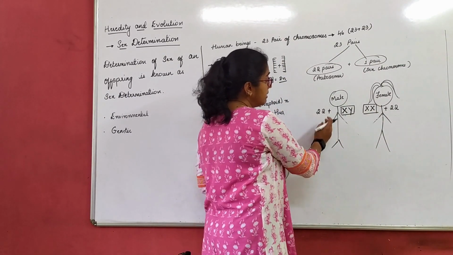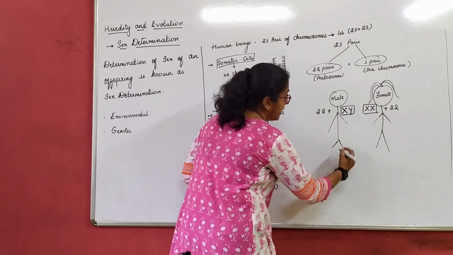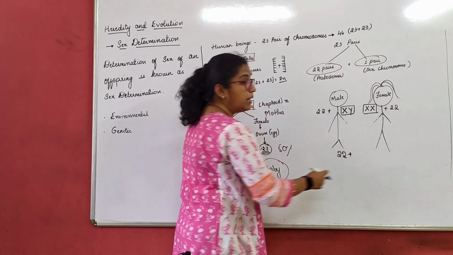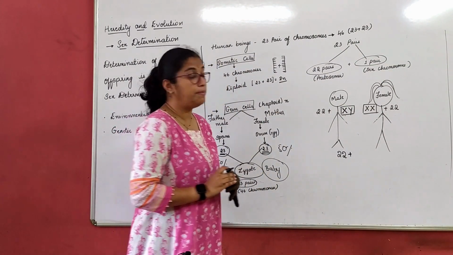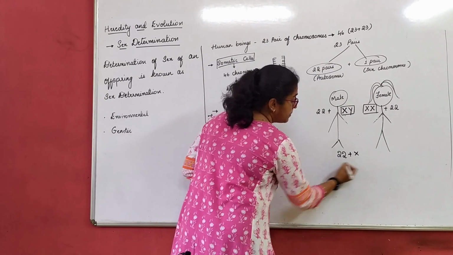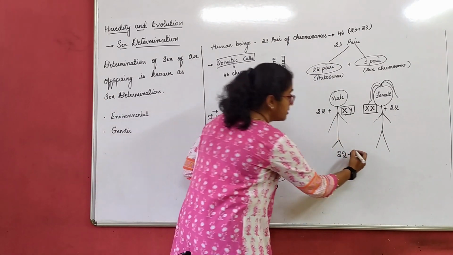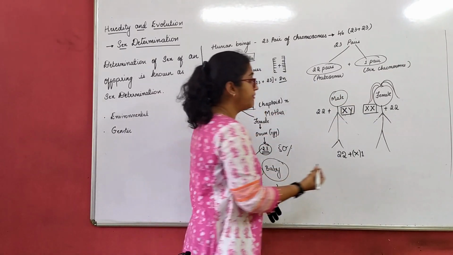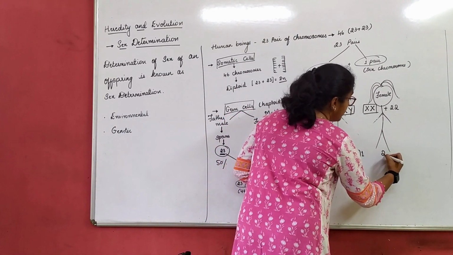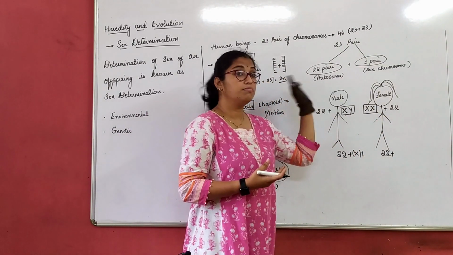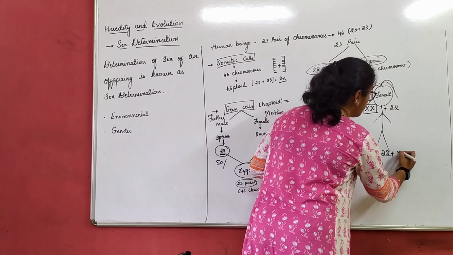So let us understand in the first instance, male has given 22 chromosomes plus 1 of the pair of sex chromosomes has to be given. So he has given X, correct? So this became now 23. This is nothing but I'll write 1. Now what does female have to give? Now she has to give again the same thing, 22 plus, she doesn't have a choice. She has both the X chromosome only.